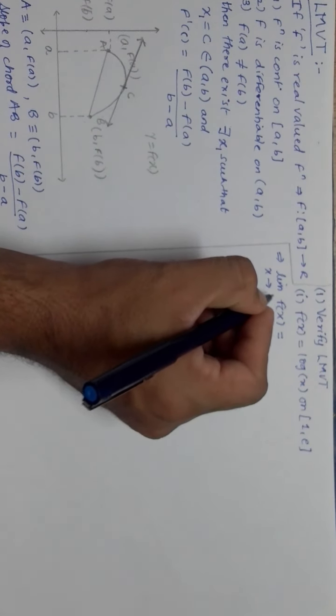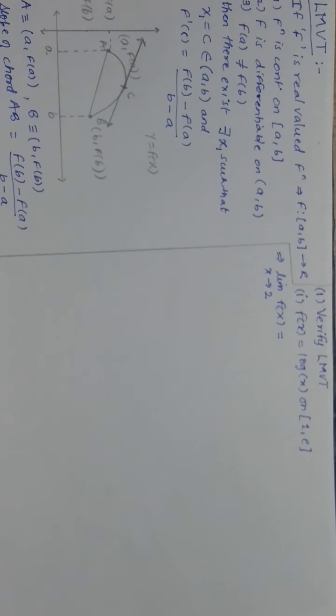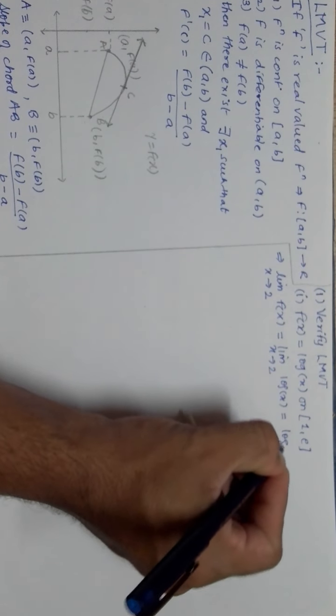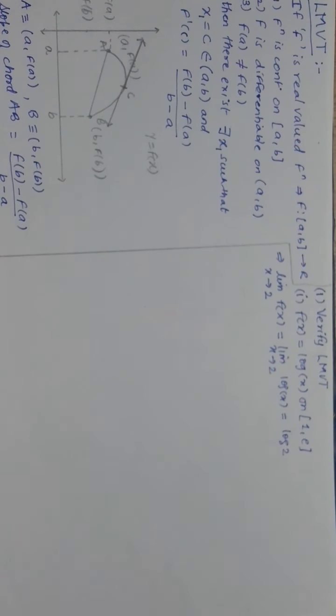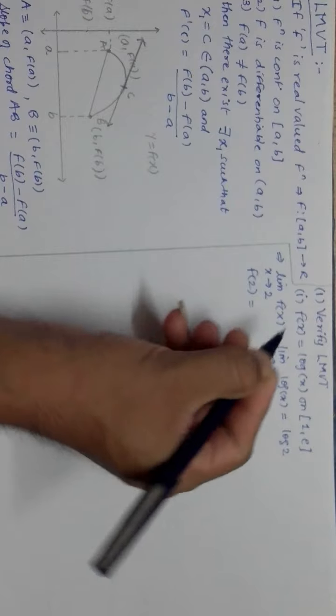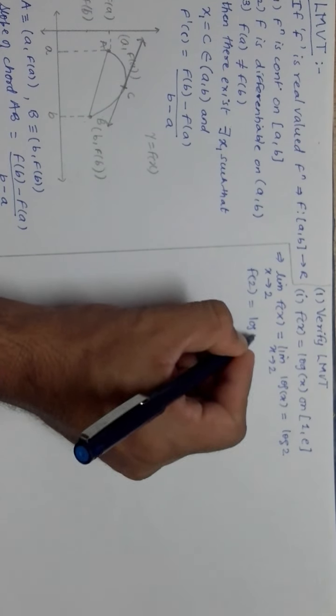So I will take here probably 2. So limit of x tending to 2 function of x will be obviously your limit of x tending to 2, that is log of x, which is nothing but log 2. Log 2 value is 0.3010, not required, will not put here. And what will be the value of function of 2? Function of 2 is also obviously log 2.